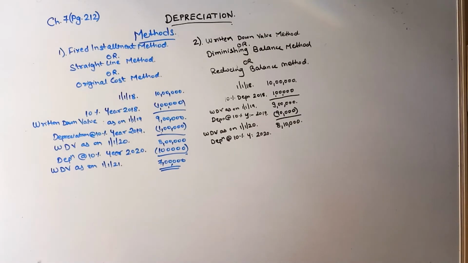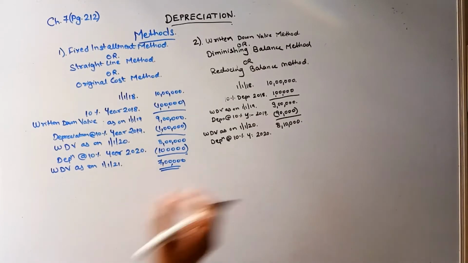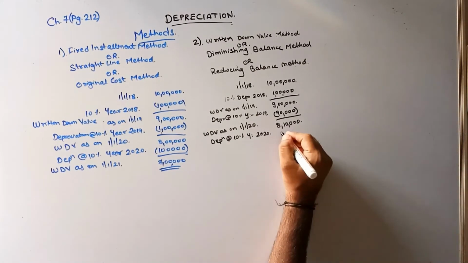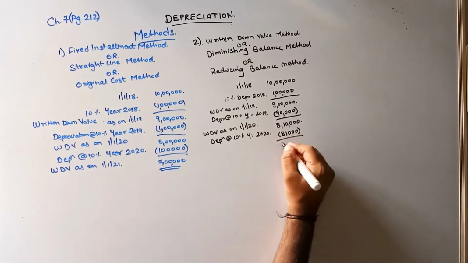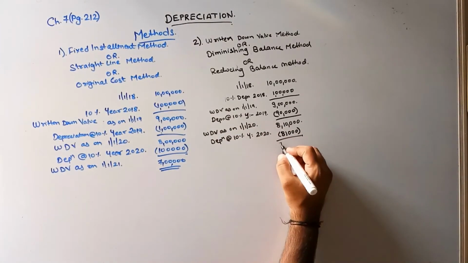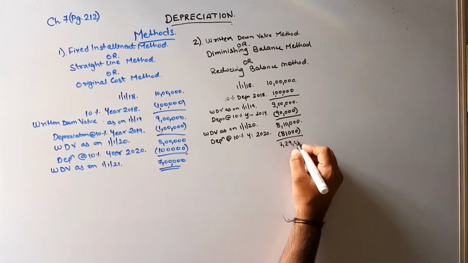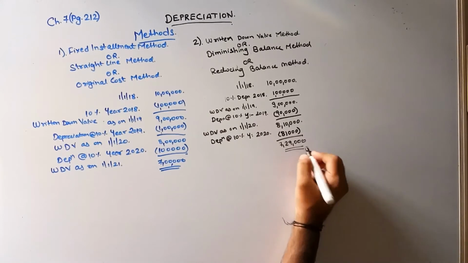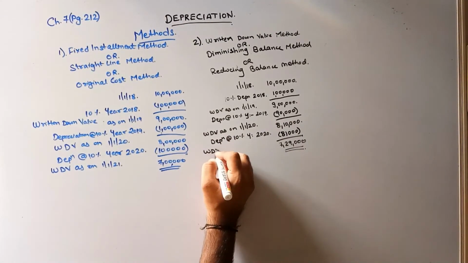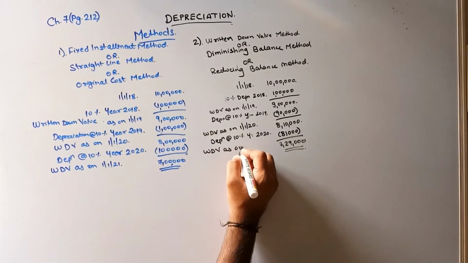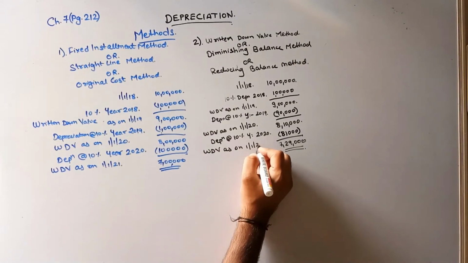On the written down value. So what is the written down value now for the year 2020? 8 lakhs 10,000. So you will charge 10% on 8 lakhs 10,000, which comes to 81,000. You will reduce this much. You will get 7 lakhs 29,000. This is my WDV as on 1/1/21.